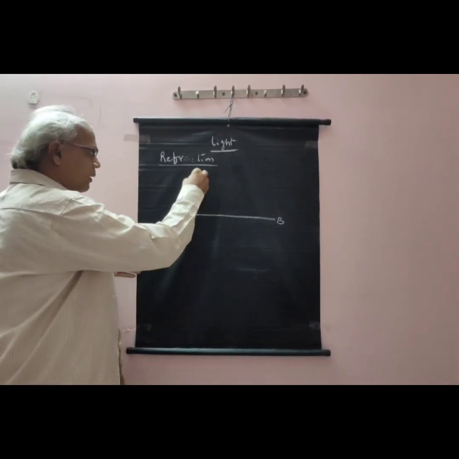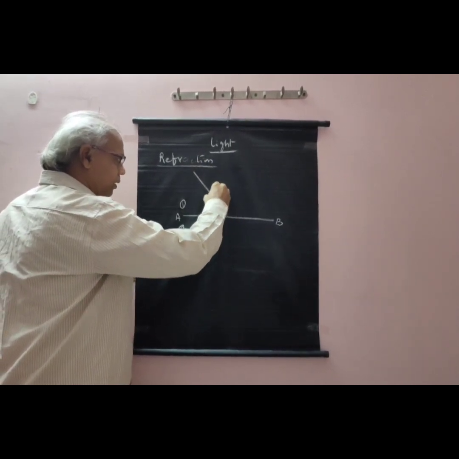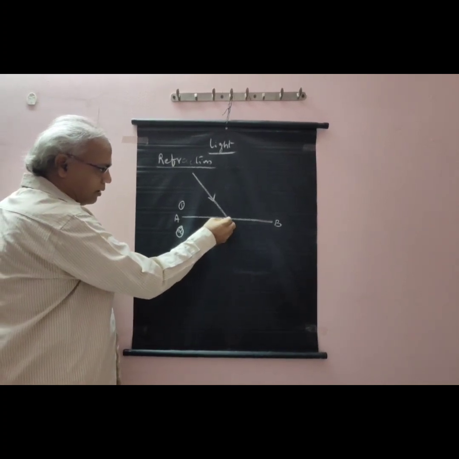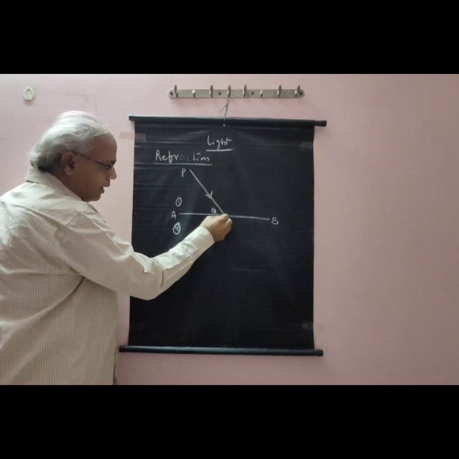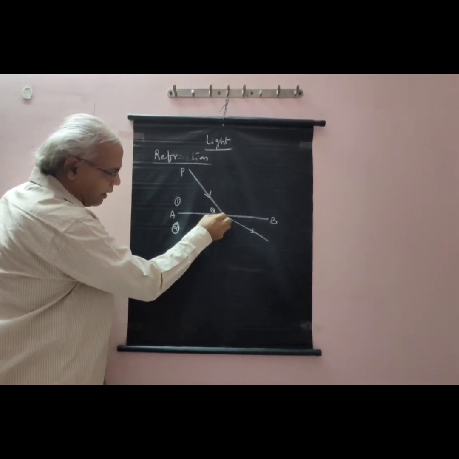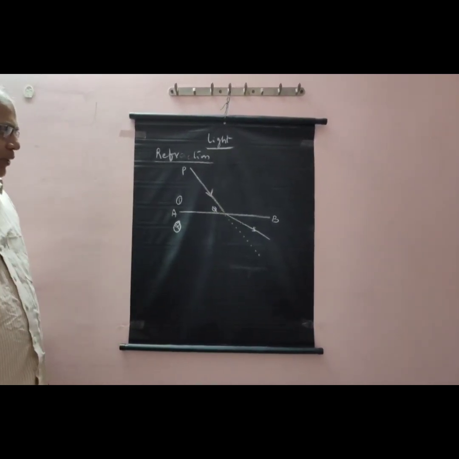When light enters from medium 1 to medium 2, at this interface AB, the path of the light PQ deviates from its path.